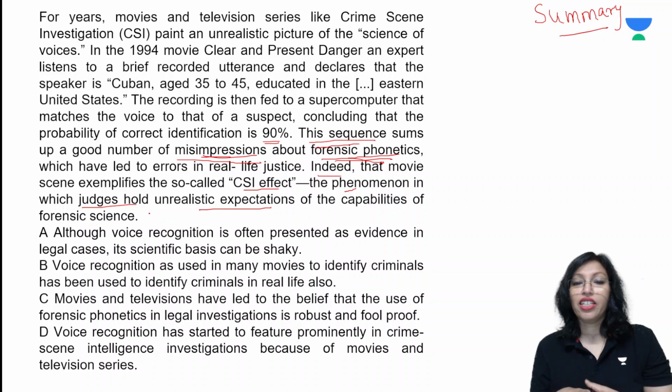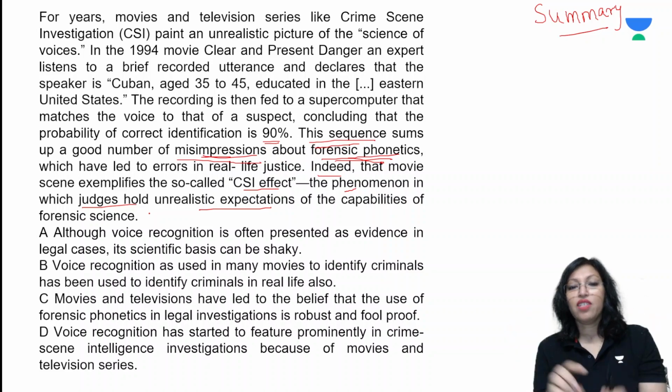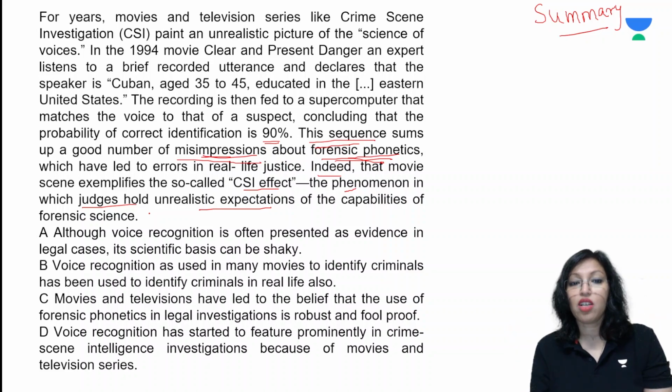So essentially the writer is saying that when you have TV series, they have painted this very unrealistic picture of the science of forensic phonetics, and because of that, a lot of times judges and other people expect too much of it. They expect forensic phonetics to be much more robust and much stronger than it really is.